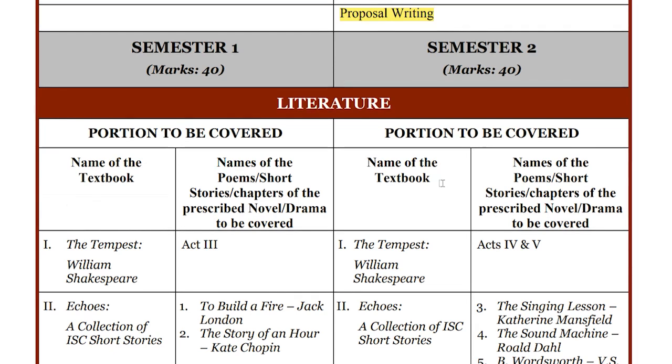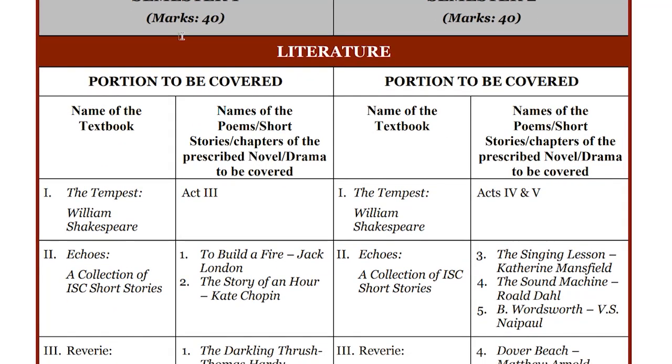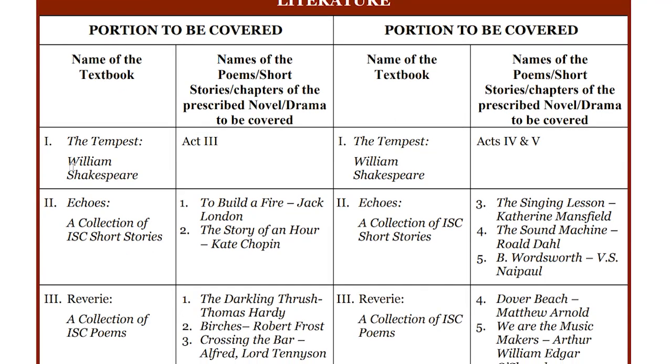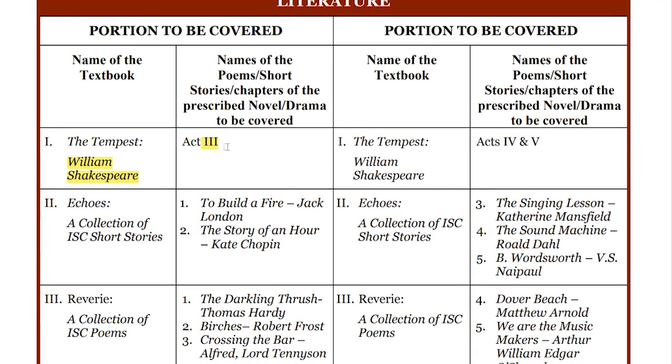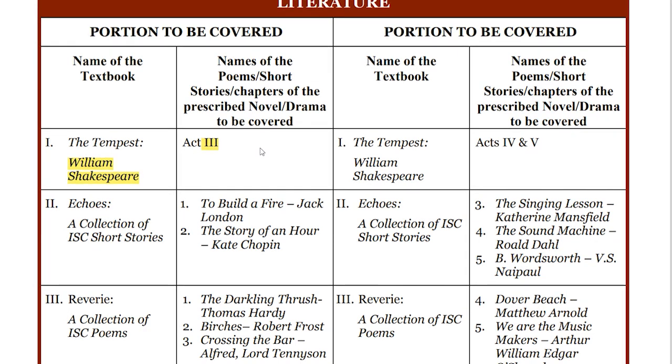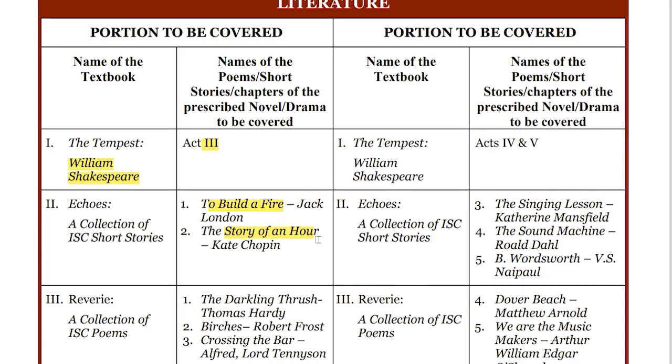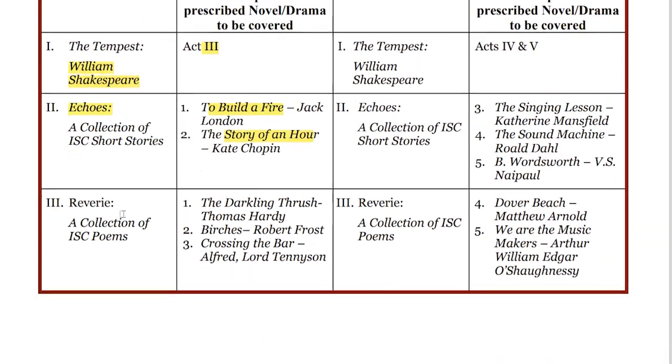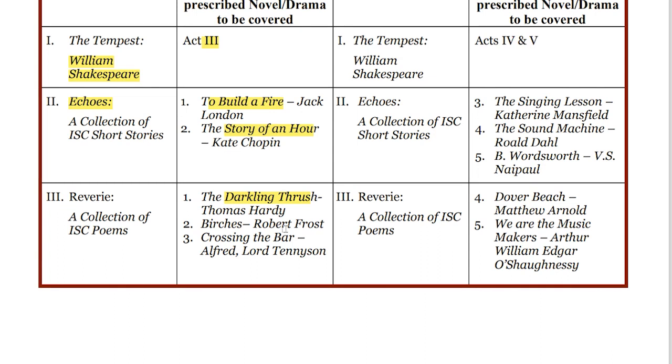Next, semester 1. Now you come to literature. That also again division is 40 and 40. So the portion to be covered is The Tempest, William Shakespeare's Tempest, only Act 3. All scenes of Act 3 will be discussed, and questions will come from Act 3 during your semester 1. To Build a Fire and Story of an Hour will come from Echoes, and from Reverie you will have Darkling Thrush, Birches and Crossing the Bar.